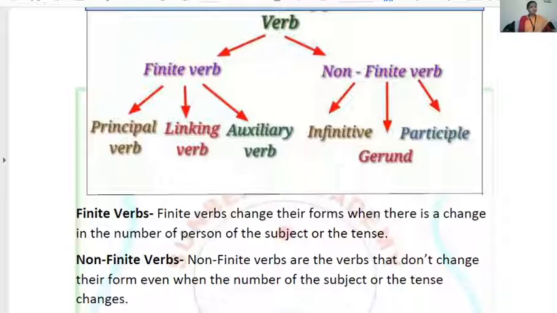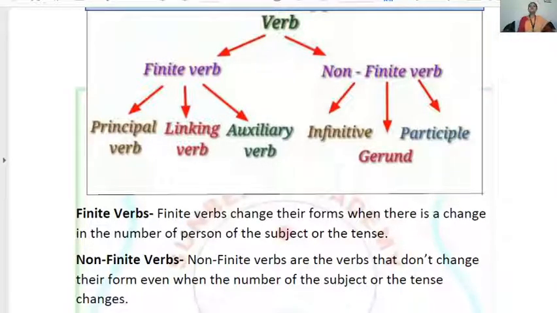And non-finites are the verbs that don't change their form even when the number of the subject or the tense changes. In simple language, I can say that finite verbs are the verbs that change when there is a change in subject or tense, while the non-finites are the verbs that don't change when there is a change in subject and tense.